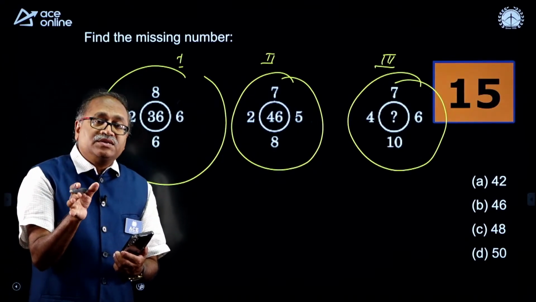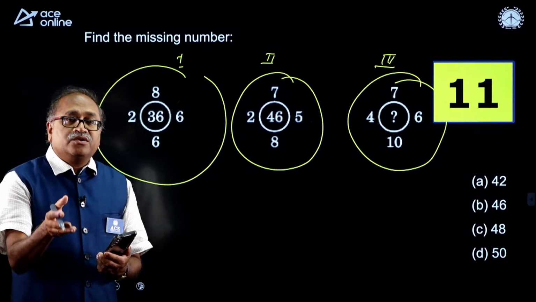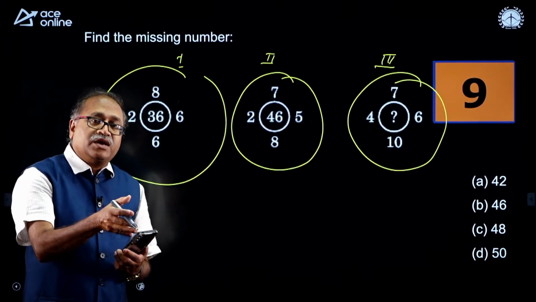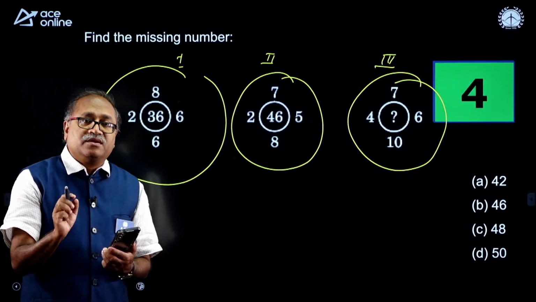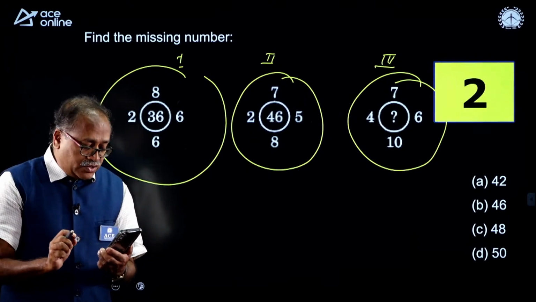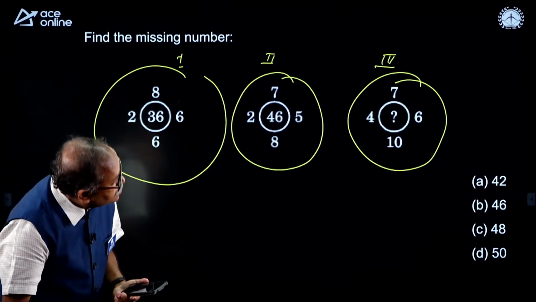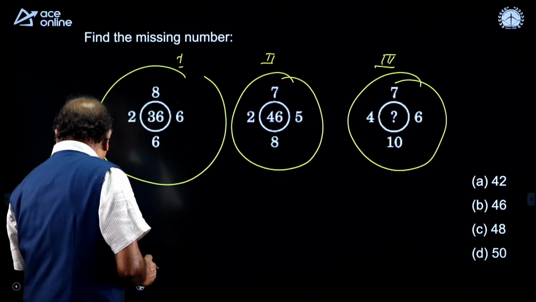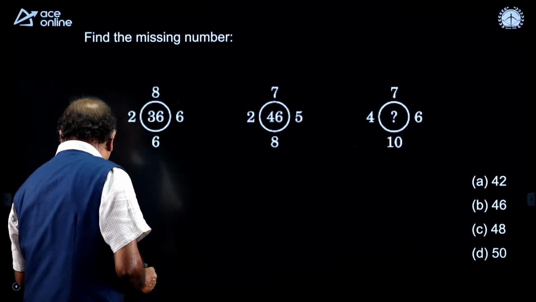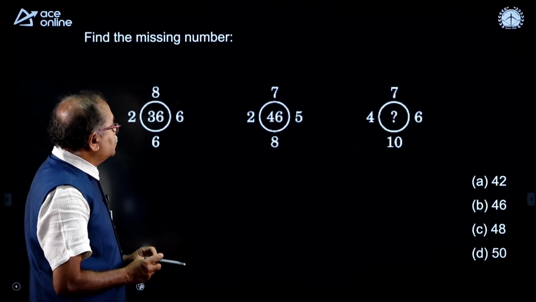So, actually this is the RRB JE revision class, and in RRB JE we do not have quantitative aptitude, we have general intelligence, which we also call reasoning. So, can anyone answer the question here? The time is up. I will try to check in what way I can answer this question.